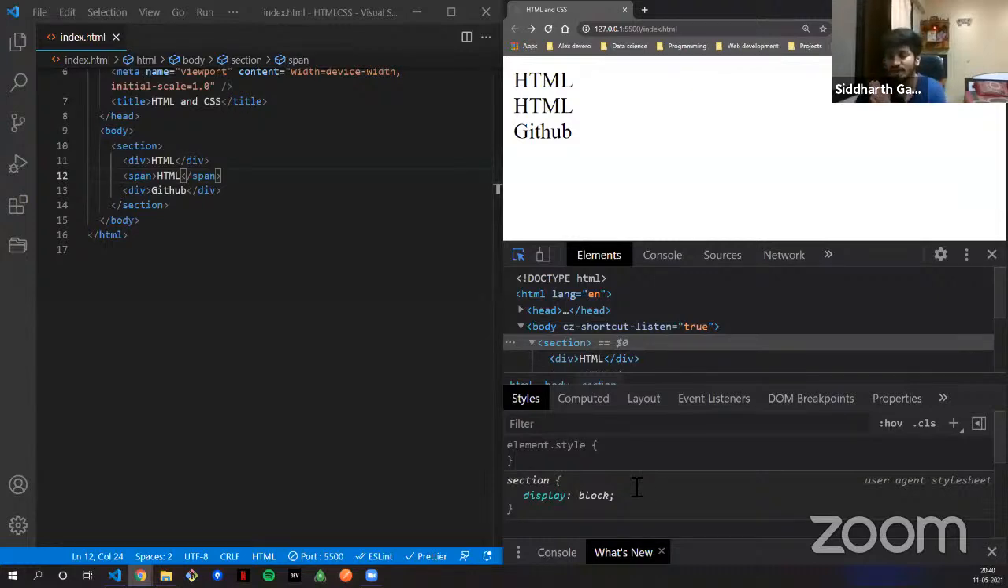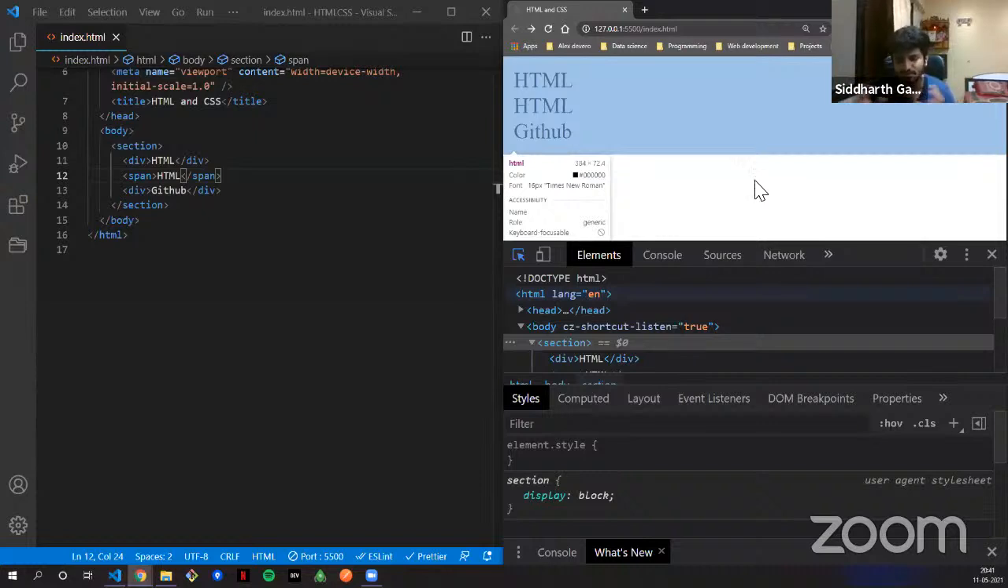Just to recap, I'm just giving you a recap. The block level element takes the whole width. It shifts the other block level element or inline element to the next line. And the inline element is just the small content. It takes only the width or only the space that the content needs. So that's the inline element.